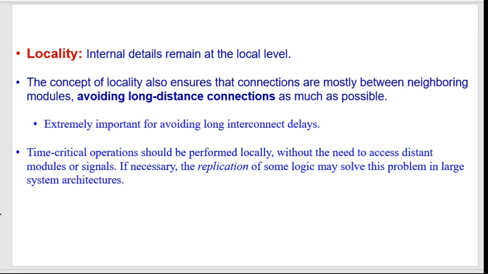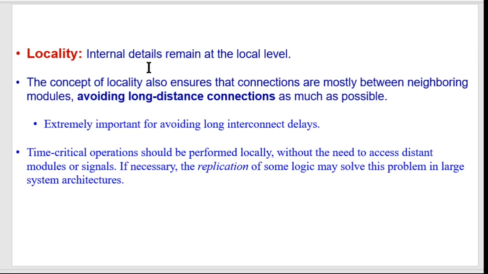Okay, then locality. It talks about the internal details of a particular component, of a particular submodule. It says that internal details remain at the local level. The concept of locality also ensures that connections are mostly between neighboring modules. It also talks about the neighborhood. Not just the internal thing, locality means a particular area, a particular local neighbor area.